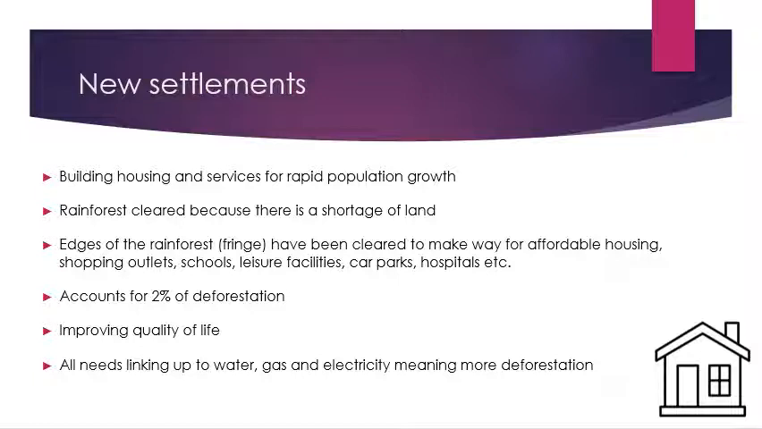Building new settlements is also causing deforestation. This is because of a rise in population, which needs housing and services. Due to the shortage of land, the rainforest, especially the edges, are getting cleared to make way for things such as housing, shops, and schools. By building these infrastructures, Brazil aims to improve the quality of life for its people. Additionally, all these services need linking up to water, gas, and electricity, meaning that more deforestation needs to take place. Overall, though, deforestation for new settlements accounts for approximately 2% of deforestation.